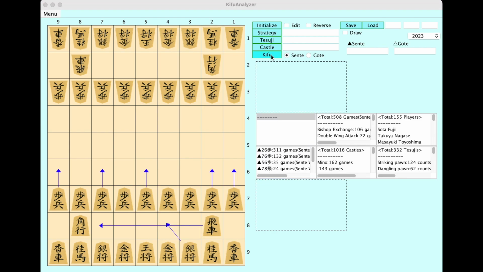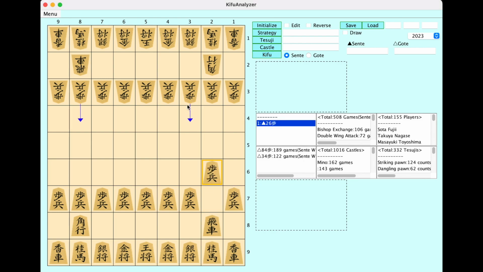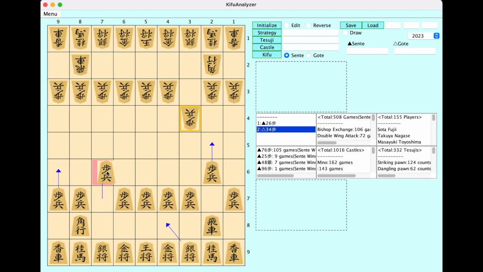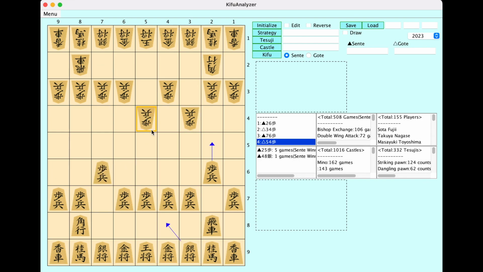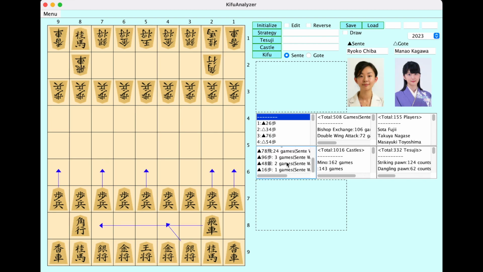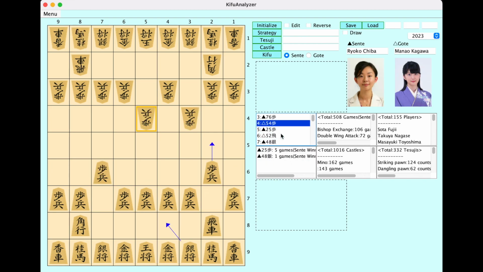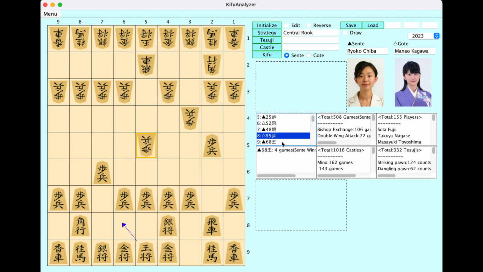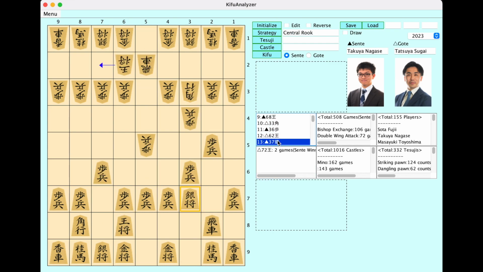And there is a new button for the Kifu. This is one of the interesting buttons. So for example, if we want to search the Kifu from this position, you can push this button, and there are Kifus with the same moves like this. So you can push this button and search another Kifu like this.